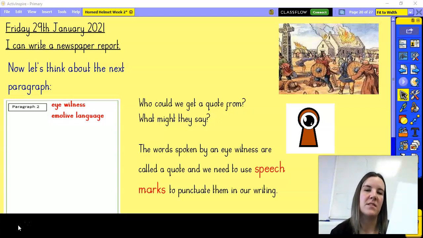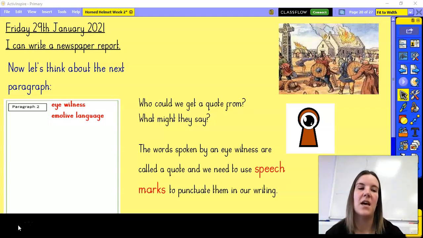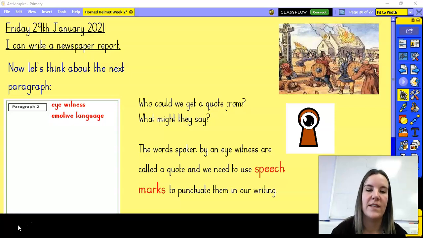And I know from the success criteria that what goes into paragraph 2 is perhaps a comment or a quote from an eyewitness, okay? Somebody that was there at the raid that saw everything that went on. So I want you to have a think about, to start with for today's lesson, what might an eyewitness say and who might say it? Who might have witnessed it?